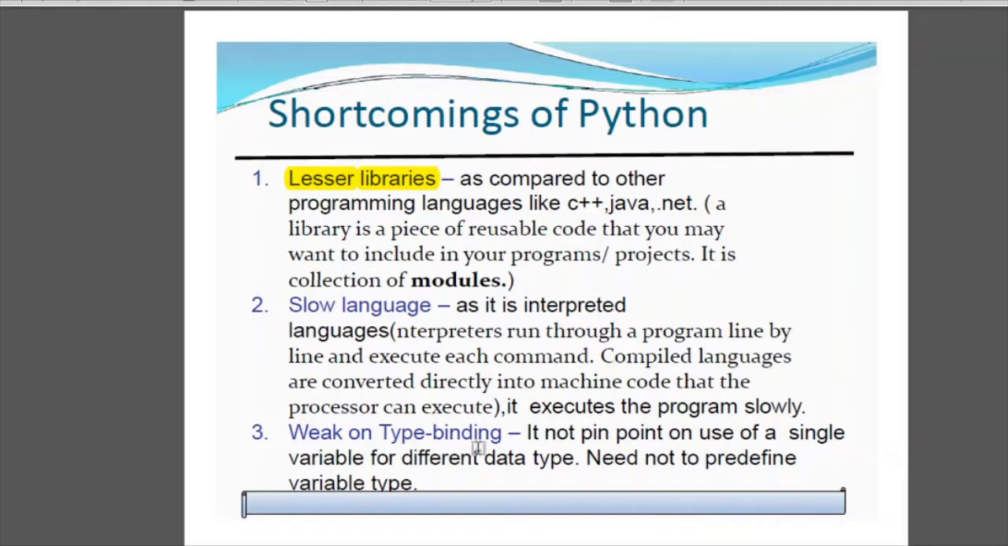Weak on type binding. As you must have seen, in Python you need not define what kind of data variable you are using, right? If I write print a, it will print a.